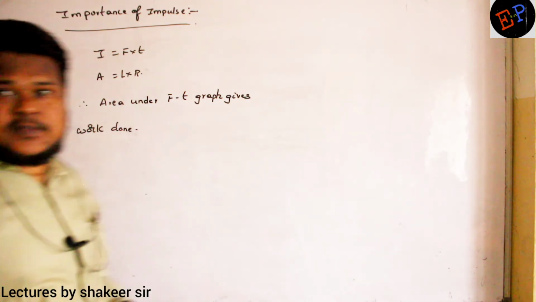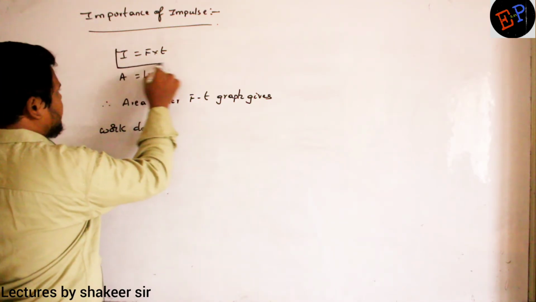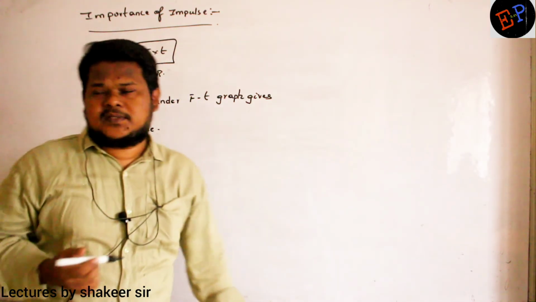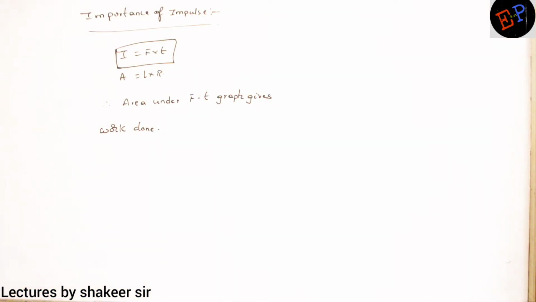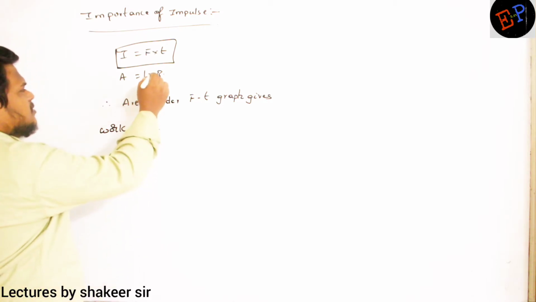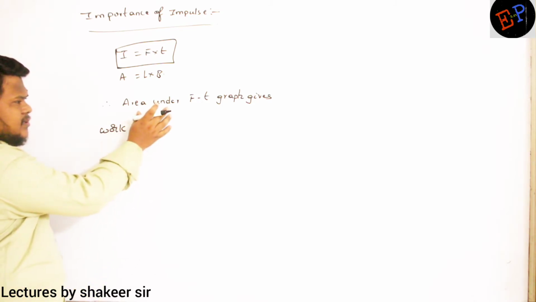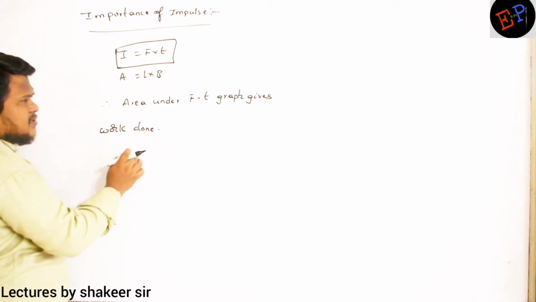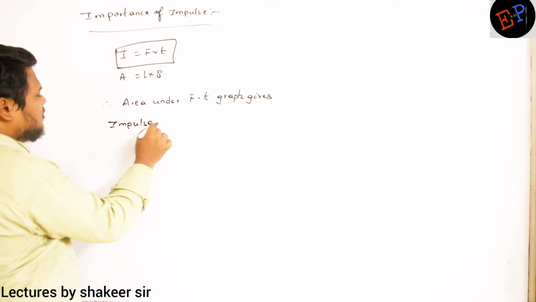Okay? So simple. So we are studying about the importance of impulse. What is the formula for impulse? I is equals to F into T. This is the formula of impulse, no? So this formula is just looking like area is equals to length into breadth. Therefore, if I take the area under the F-T graph, then that area is nothing but impulse. Are you able to understand?